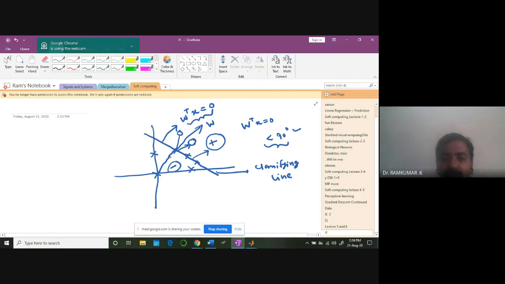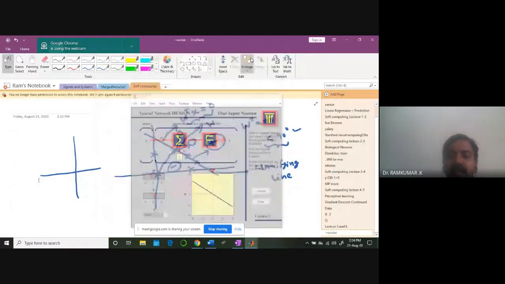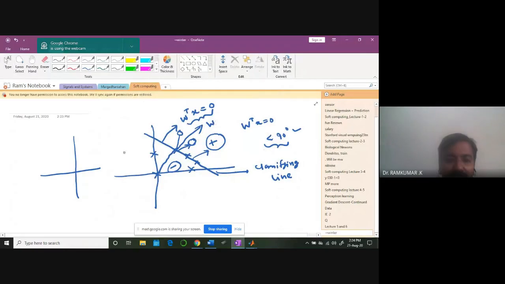Now, if I rotate this line, what happens? Just like I showed you, when the weights are changing, this line is rotating. So these weights play a role in fixing the slope of it. If I have a line something like this, where will the weight vector be?